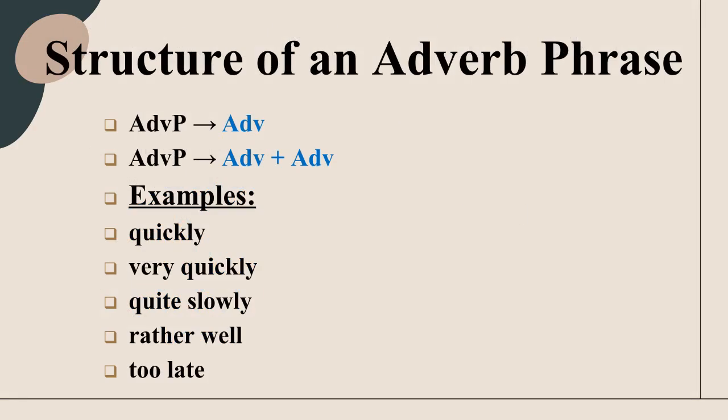The structure of an adverb phrase, AdvP. The structure of an adverb phrase, AdvP, is built around a head adverb, which is the essential element of the phrase. An adverb phrase may consist of a single adverb or an adverb modified by another adverb. For example, in quickly, quickly is the head adverb. In very quickly, quite slowly, rather well, and too late, the first adverb modifies the head adverb, while the head adverb determines the grammatical category of the entire phrase.